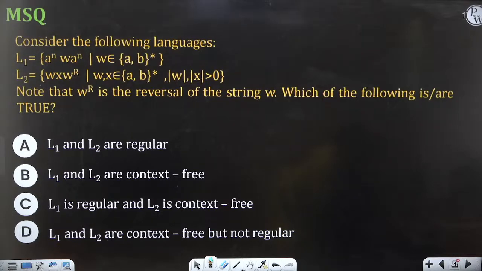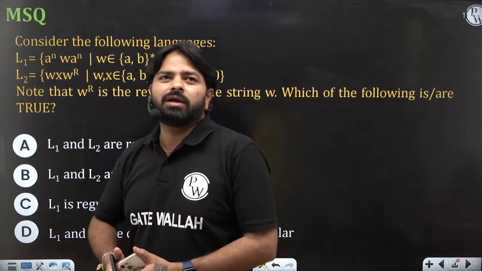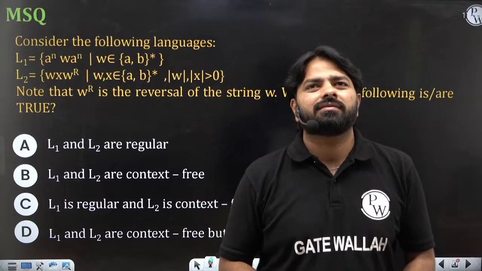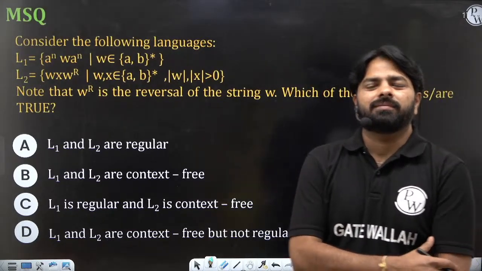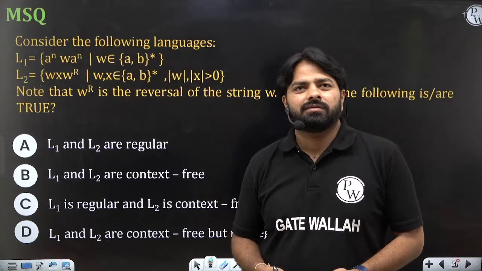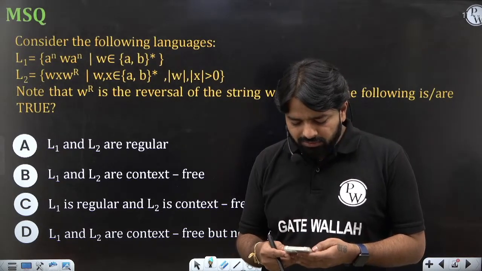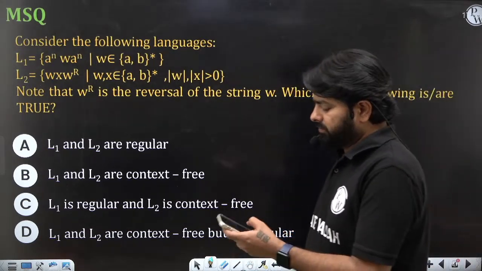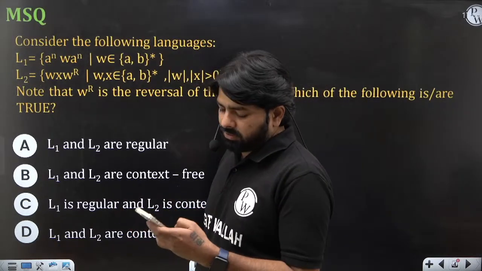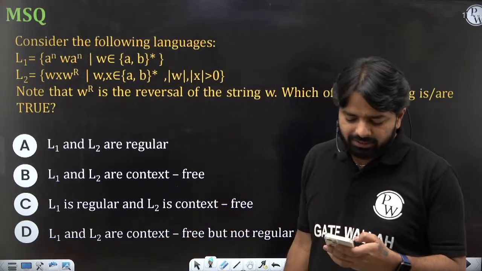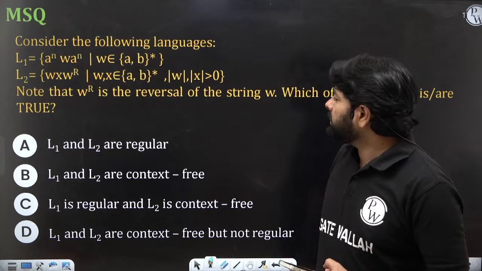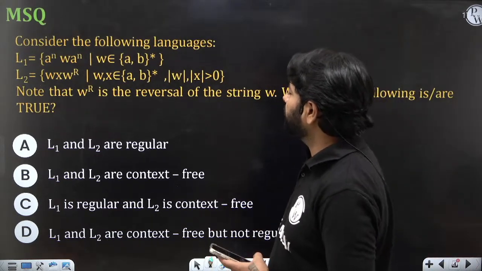B. Oh, it's MSQ, right? In MSQ, how do you choose? Multiple options you have to choose. Okay. Is it only B? Is it only B? Come on, come on. So both A and B are correct. So only B, sorry, only B, let me go both, sorry. Is that both A and B?